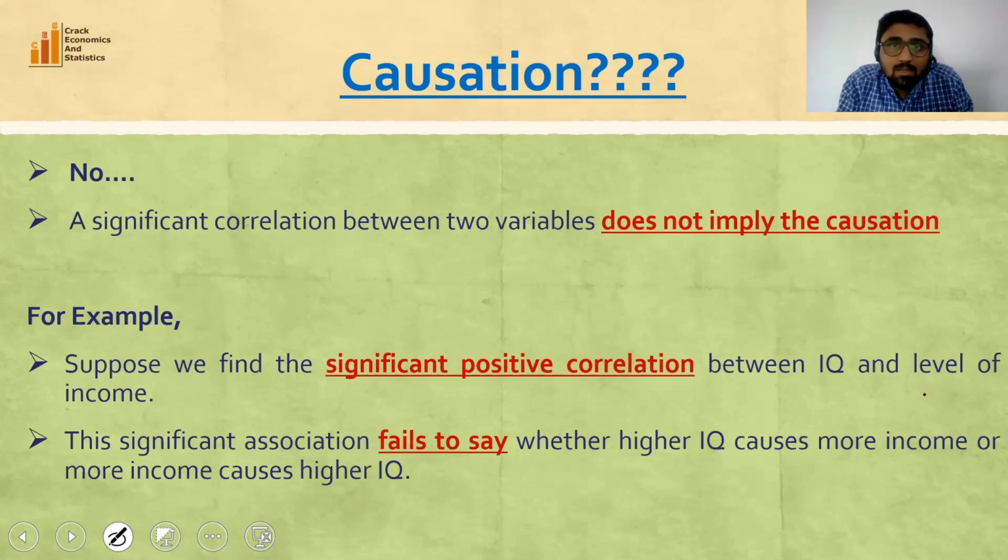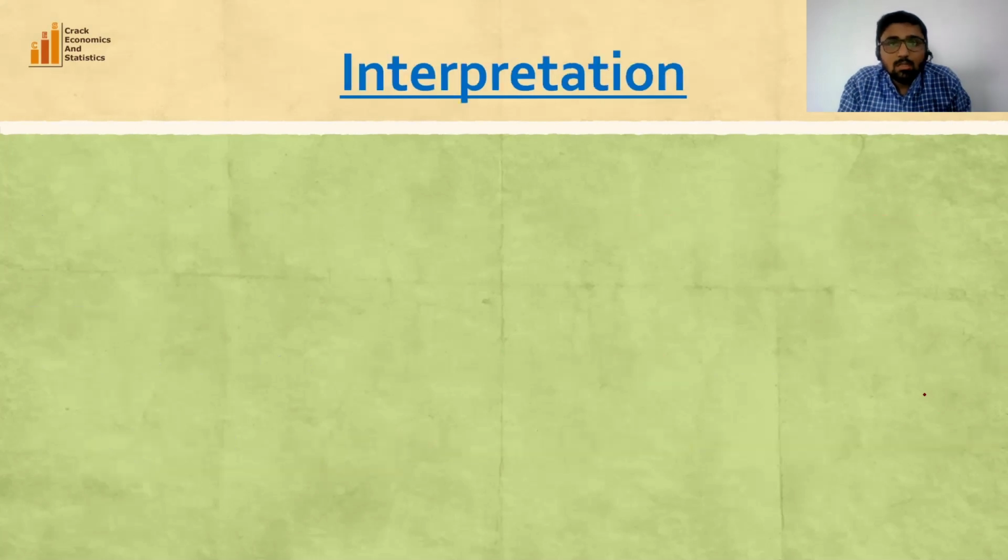So we cannot establish a causal relationship between IQ and level of income. From correlation analysis, we can only say that these two variables are positively associated with each other. Nothing more than that.